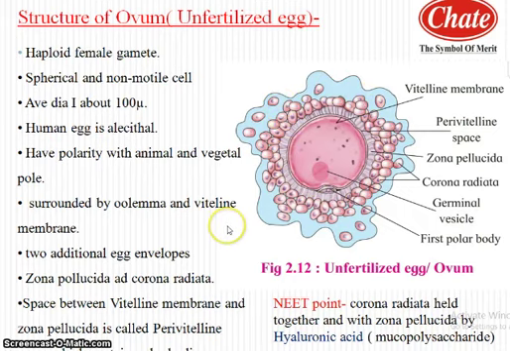So in this lecture we concentrated mainly on two events, spermatogenesis and oogenesis. We also focused on the hormonal control of spermatogenesis and oogenesis, and at last we concentrated on the structure of sperm and the structure of the ovum, that is, the unfertilized egg.